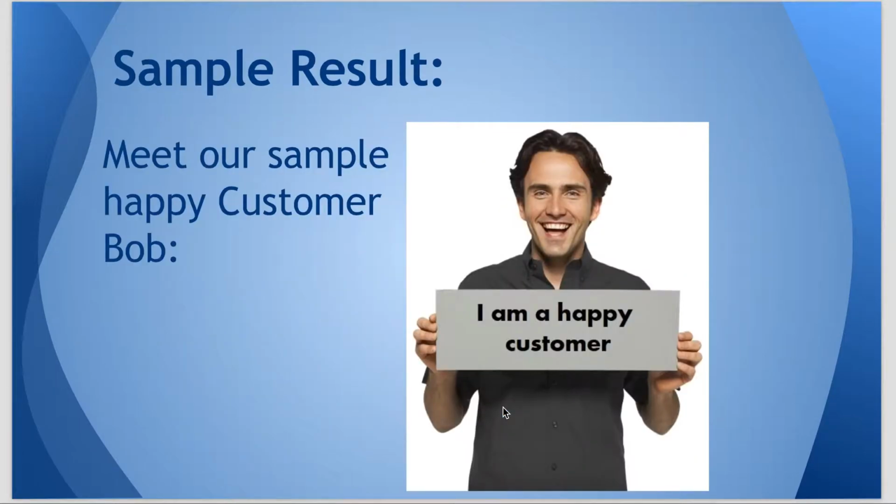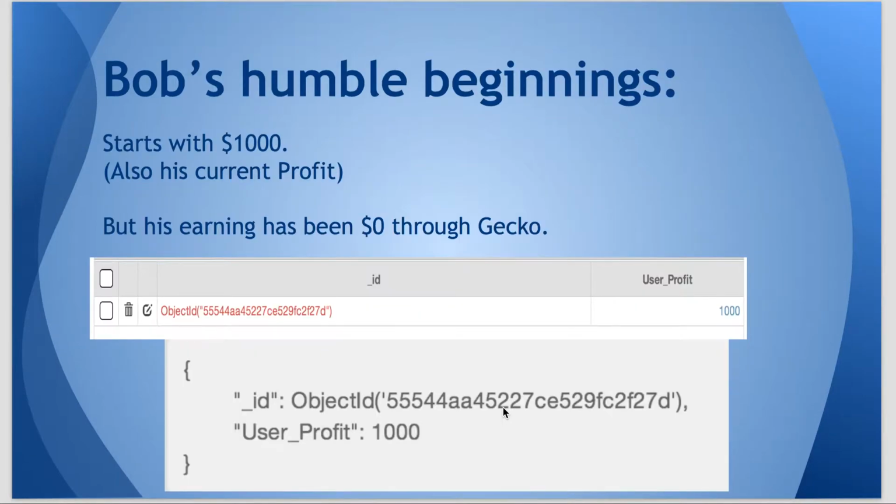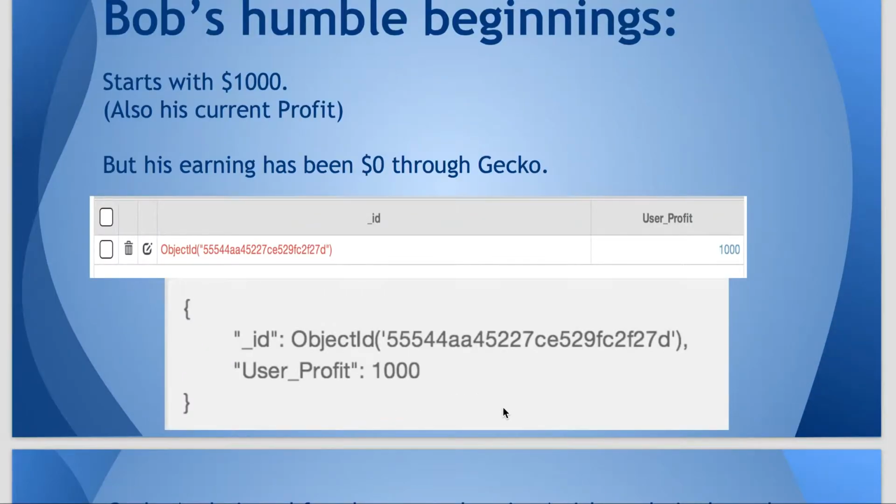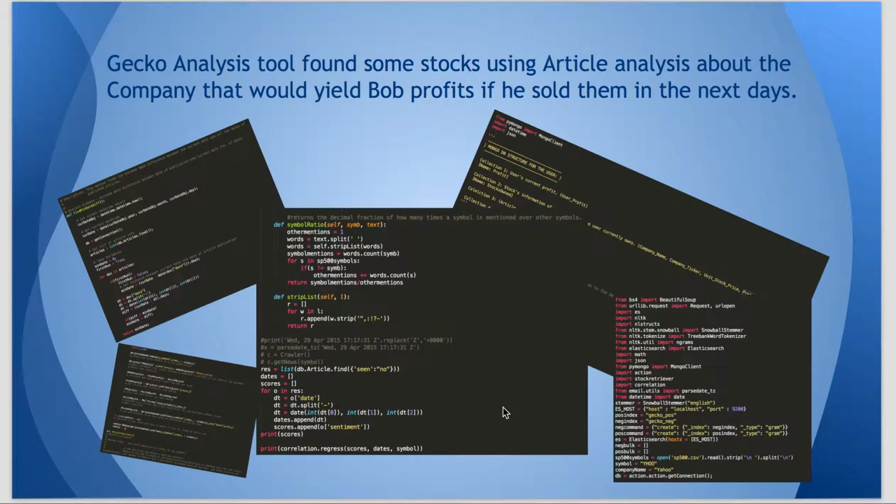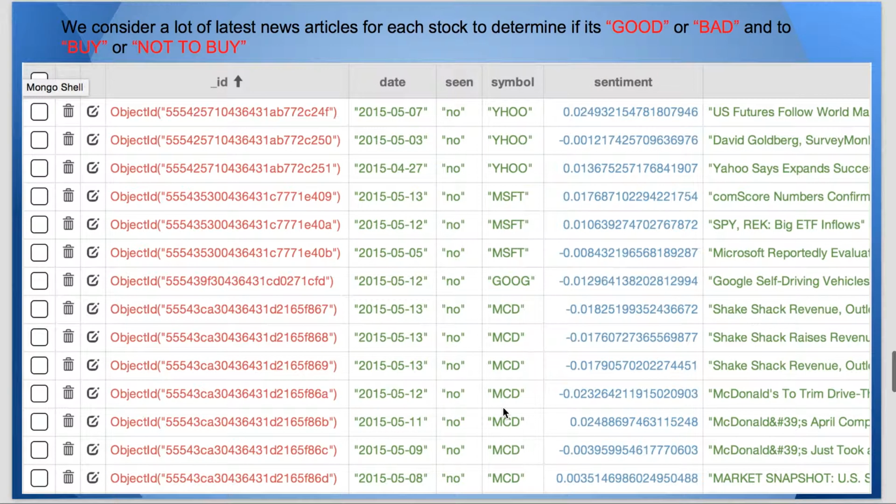For instance, suppose we have a hypothetical customer, Bob. He is a happy customer. Bob initially starts with $1,000, his current profit, but his earnings have been zero so far through the Gecko system. Our Gecko analysis tool found some stocks, using article analysis about the company, that would yield Bob profits if he sold them in the next days.